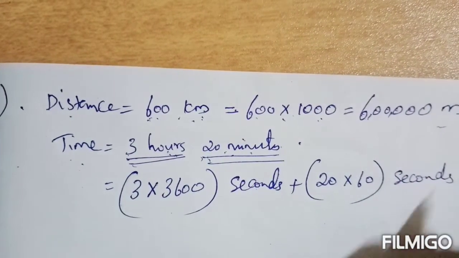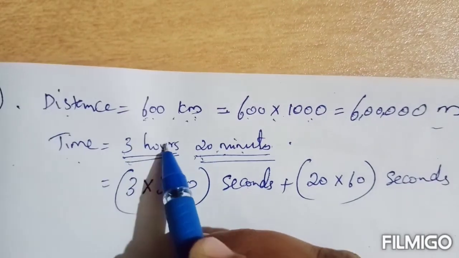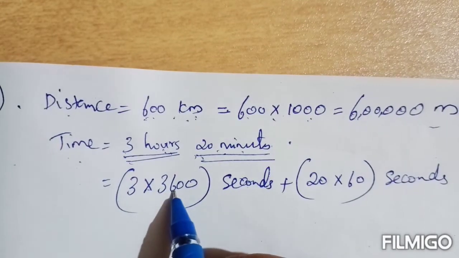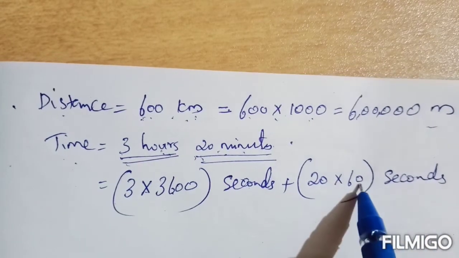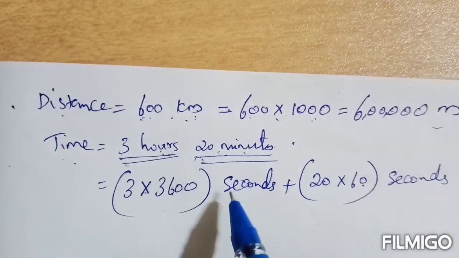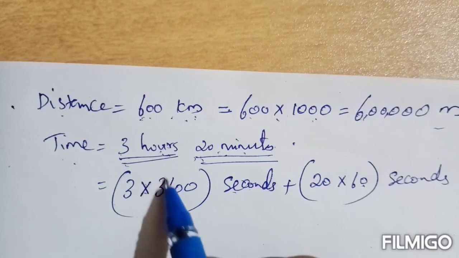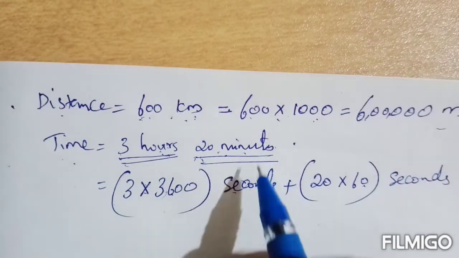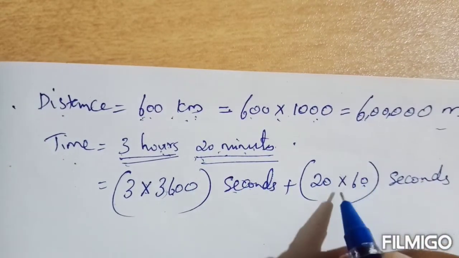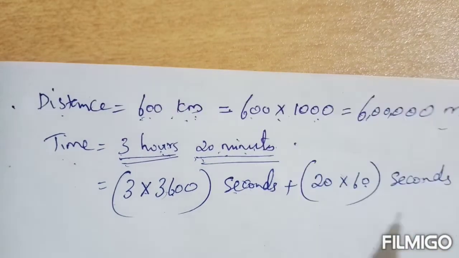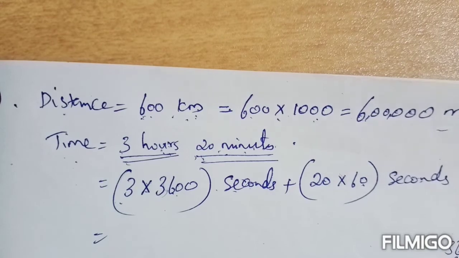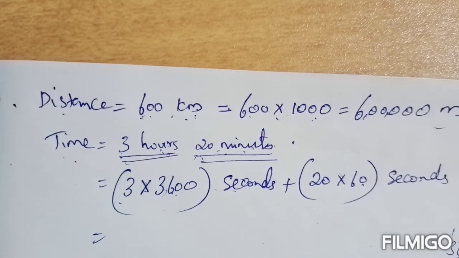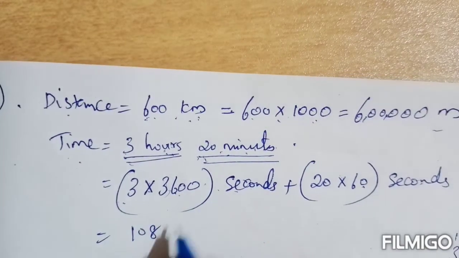Okay, then the unit will be seconds. In order to convert hours to seconds, multiply by 3600. In order to convert minutes to seconds, just multiply by 60. Hours to seconds, we multiply by 3600, and minutes to seconds, we multiply by 60. Okay, so 3 into 3600, so 36 into 3 you will get 108.